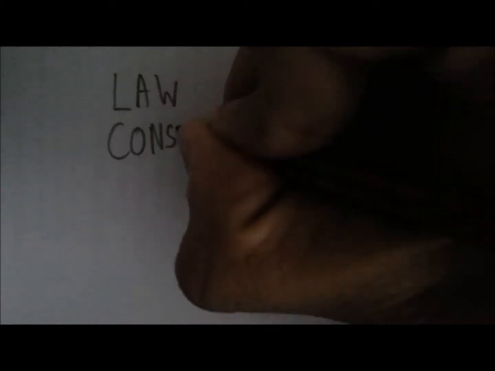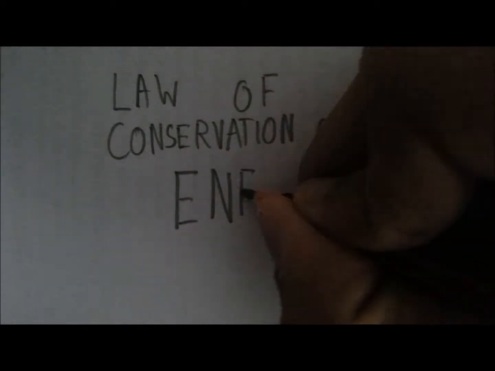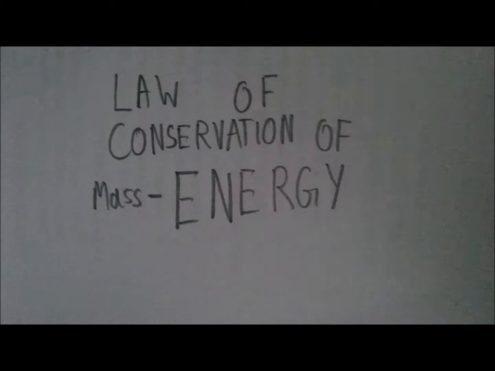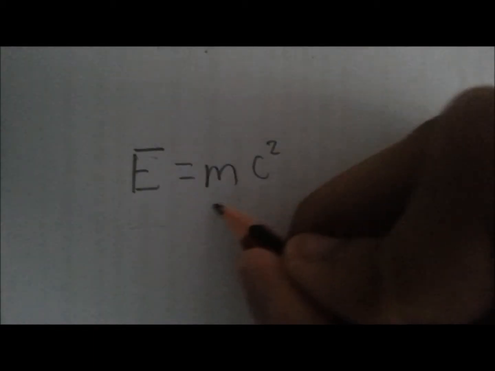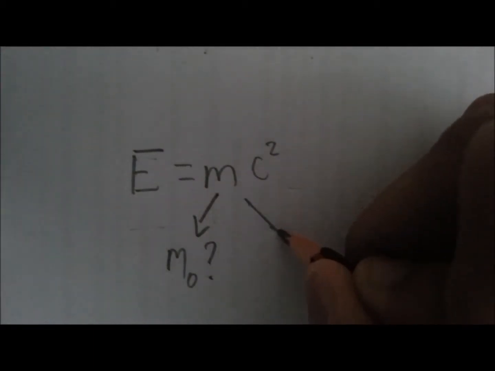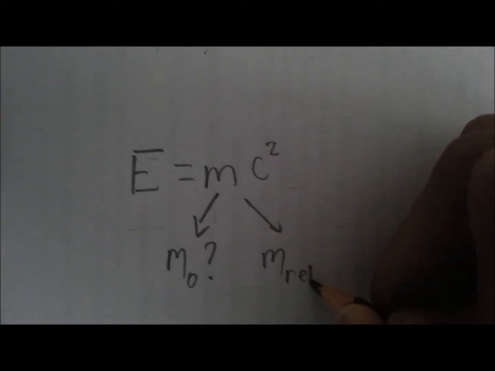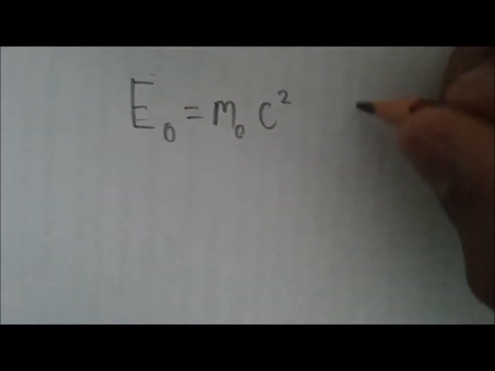This also means that the law of conservation of energy has to be modified, because mass and energy are now the same thing. The new law says that the total mass energy has to stay constant. Now you might ask, what sort of mass does the m refer to? Special relativity defines two types of mass: the mass at rest and the relativistic mass that depends on the velocity. Well, interestingly enough, the formula applies to both types of mass.